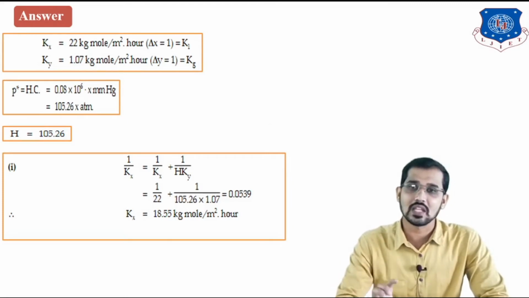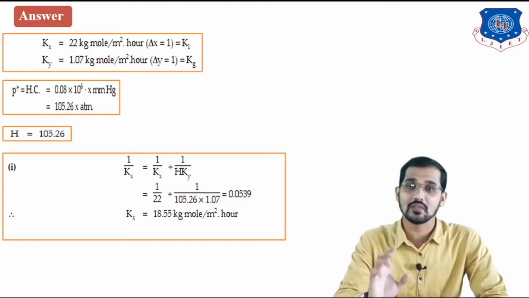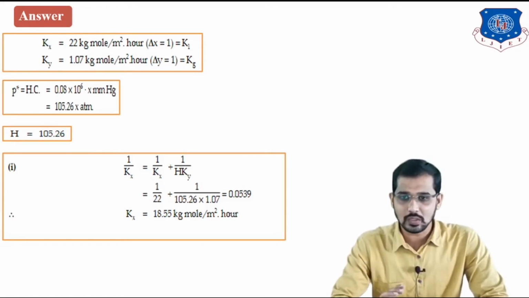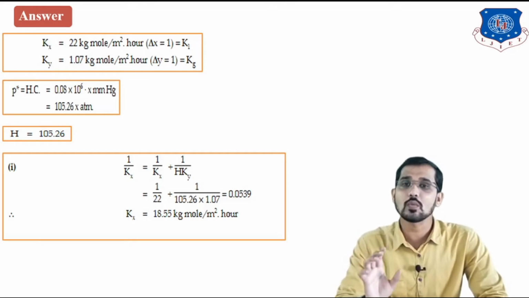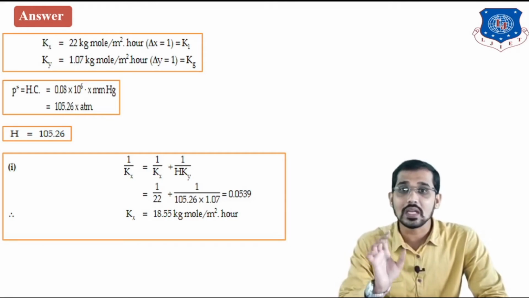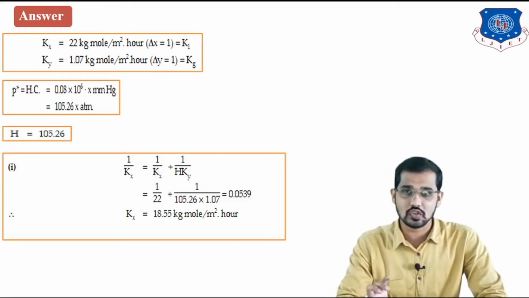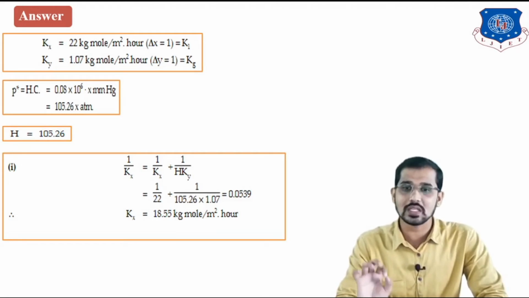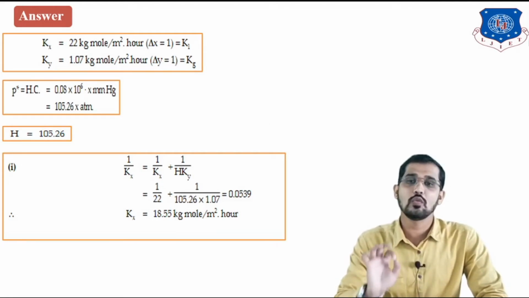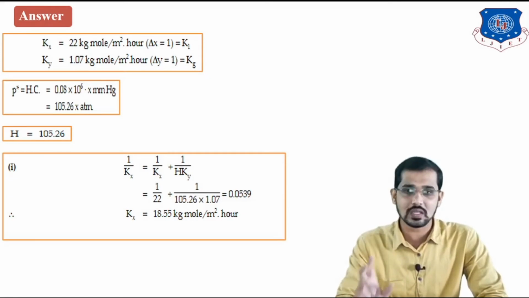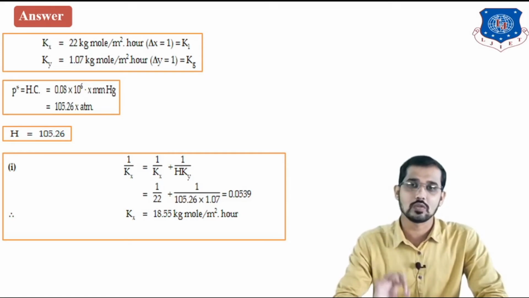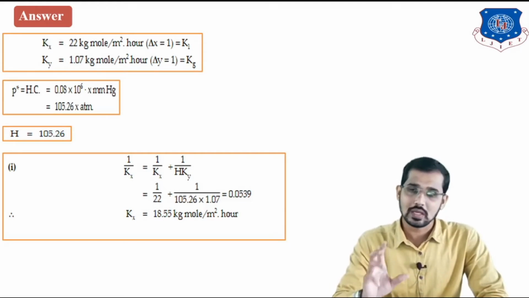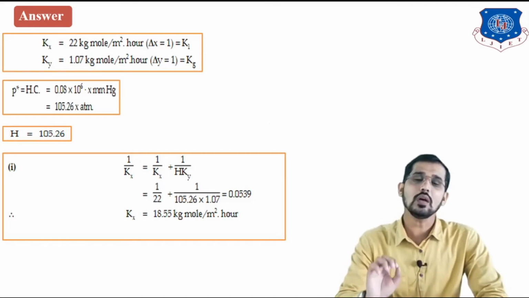This capital Kx is nothing but the overall mass transfer coefficient for the liquid phase. So just put all these values here, you will get 1 divided by 22, where 22 is the value of small kx. Small kx is the individual or local mass transfer coefficient for the liquid phase, plus 1 divided by 105.26 into 1.07. So 105.26 is Henry's law constant, and small ky is 1.07, that is the individual or local mass transfer coefficient for the gaseous phase.